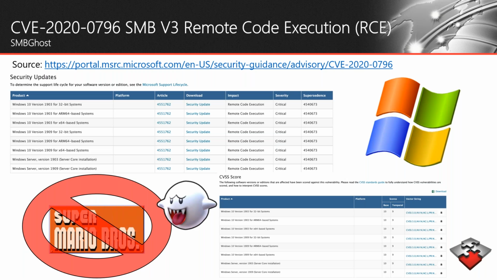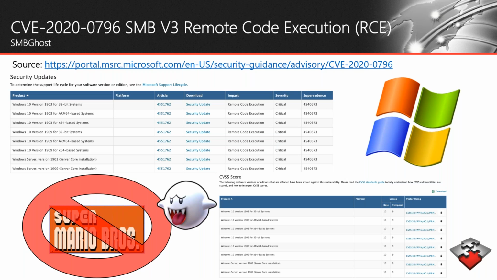SMB is utilized by printers, file systems, serial ports, and other discoverable service-based devices on a network. And due to its interconnectivity, a remote code execution against SMB could be very useful for a worm to abuse. And CVE 2020-0796 specifically impacts SMB 3.1.1 for Windows and can be used to attack clients or a server.